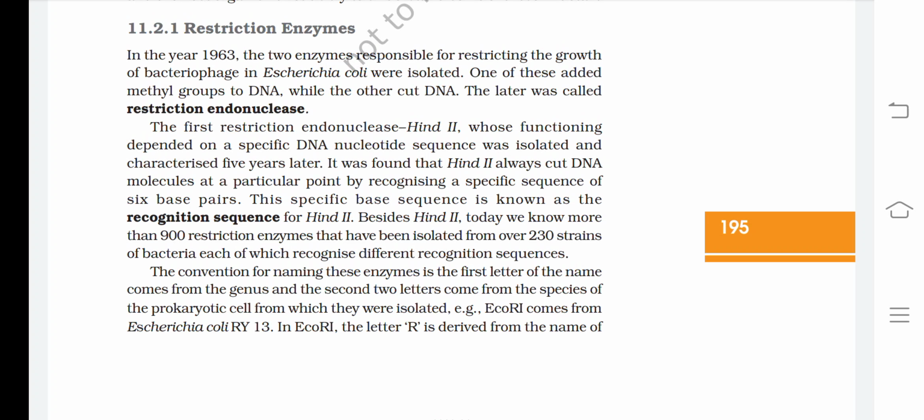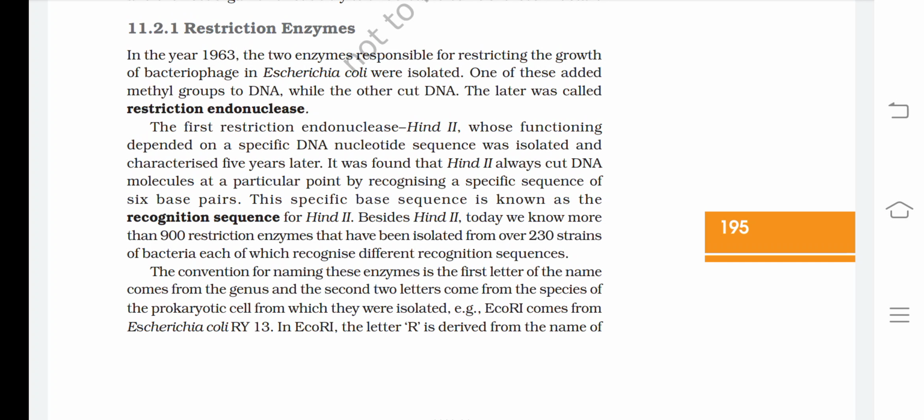Besides HindII, today we know more than 900 restriction enzymes that have been isolated from over 230 strains of bacteria, each of which recognizes different recognition sequences. The convention for naming these enzymes is that the first letter of the name comes from the genus, and the second two letters come from the species of the prokaryotic cell from which they were isolated.